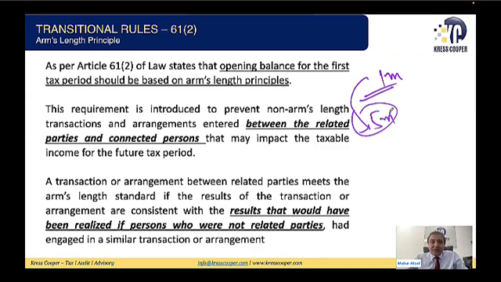Then we said that any transaction or arrangement between related parties meets the arm's length standard if the results of the transaction are consistent. Basically, whatever we have discussed already. What is the definition of arm's length price? Whatever price you are charging to the third party, the same price should be applicable for the related party and the same price should be applicable for the connected person. This is the definition of arm's length price.